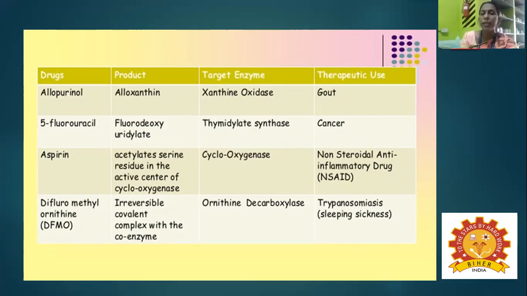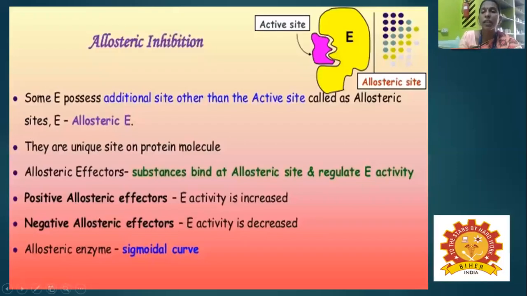So automatically trypanosomiasis, sleeping sickness, can be treated using this. So these are the different modes, the types of enzyme inhibition. It inhibits the enzyme activity. The next important role is that of regulatory enzymes.